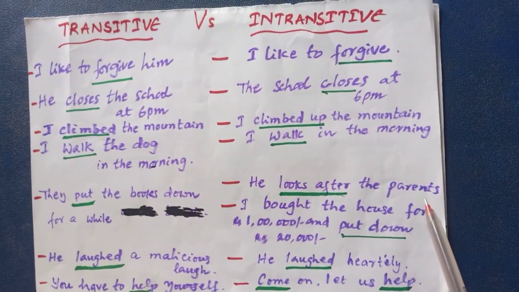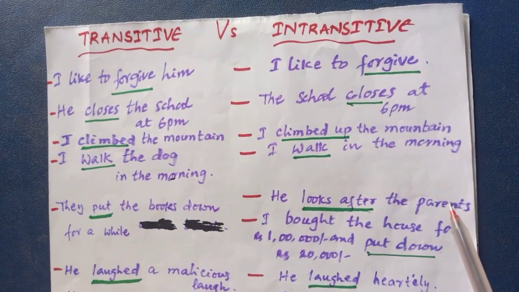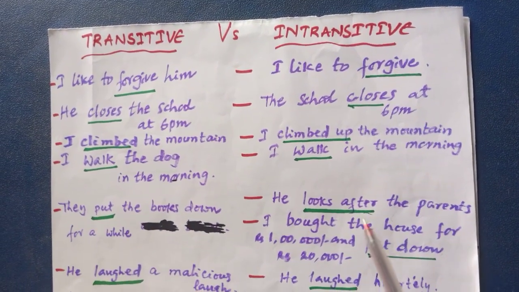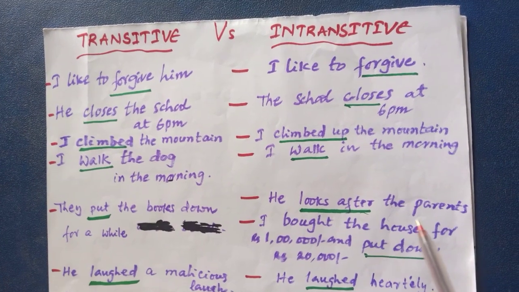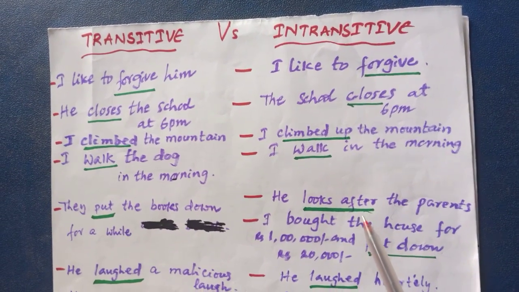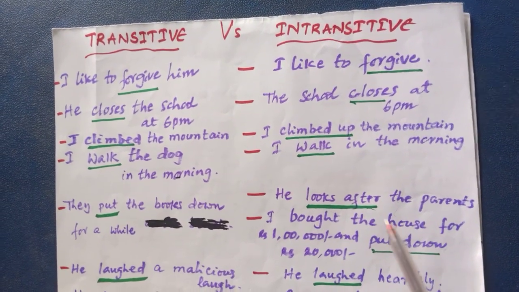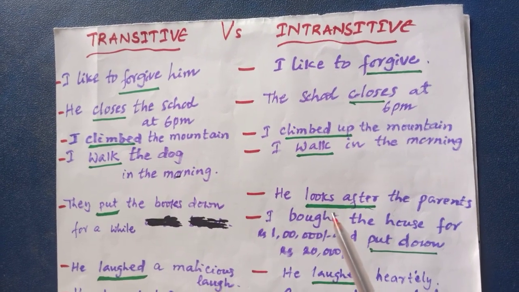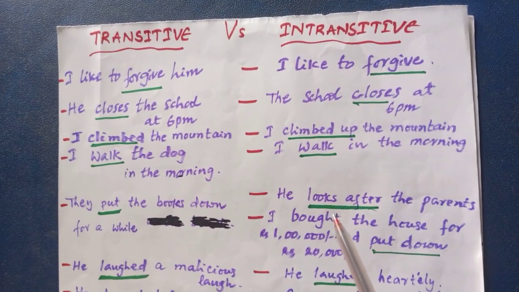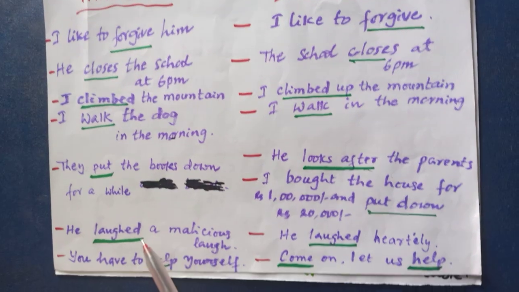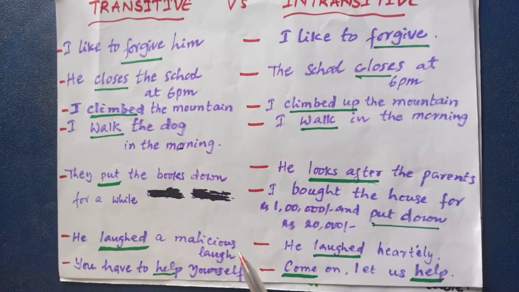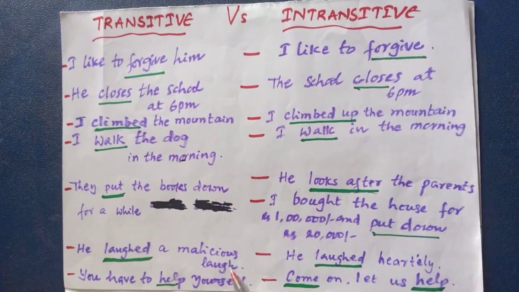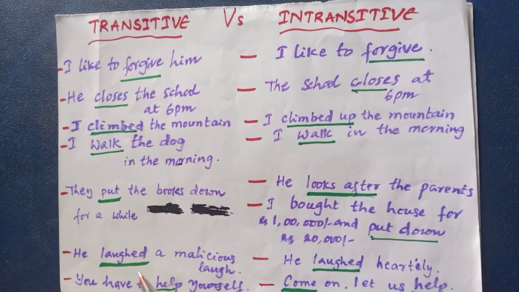He looks after the parents. Parents are the object, but it is only after preposition. That means this is the object to the preposition. So there is no direct object. So this verb looks here is called intransitive verb. Like that, he laughed a malicious laugh. A malicious laugh is the direct object, so it is transitive one.